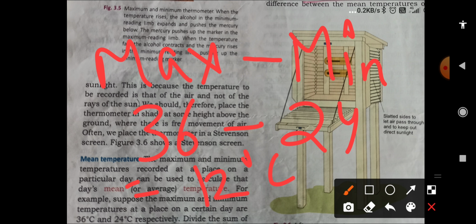Then if you are going to record the monthly range of temperature, how can you record it? It is the difference between the maximum and minimum temperature recorded during a month. Then you just have to find out the hottest and the coldest month, and according to that you can find out the annual range of temperature. In this way you can find all the answers. Also, if you have not solved that question up till now, you can solve it by seeing this video. If you still have any doubt, you can ask me in the class.